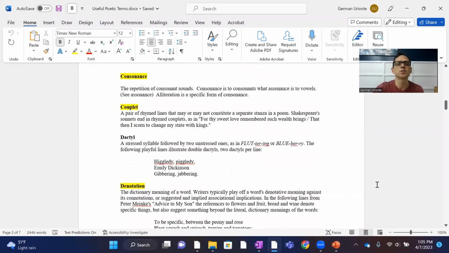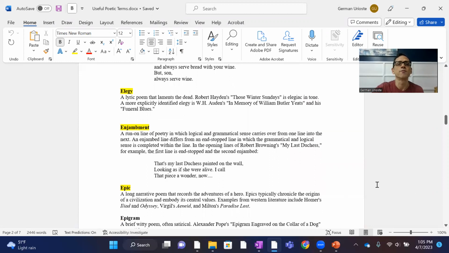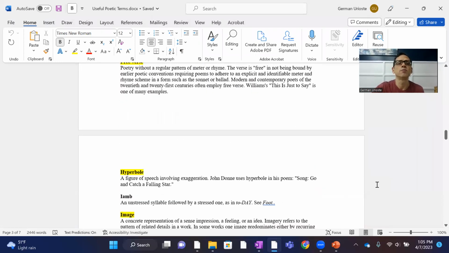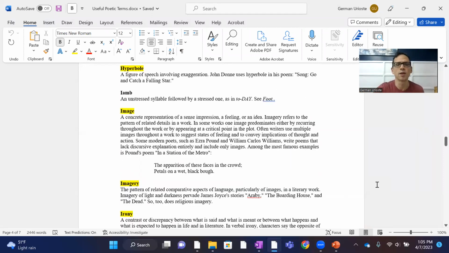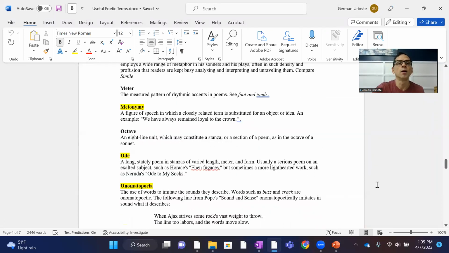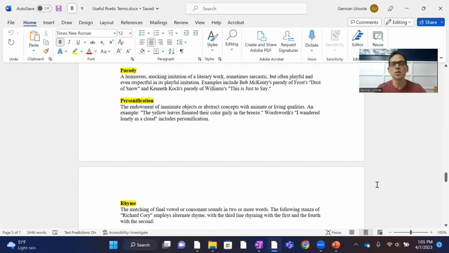Connotation, consonants, couplets, denotation, right? Some of these you should feel fairly comfortable with. Like figurative language, reverse, hyperbole, exaggeration, an image, imagery, you know that. Irony, metaphor, ode, onomatopoeia, oxymoron, parody, personification. You get the picture, right? So review those, know those terms. Some of them you will know and you won't need to review at all. Others you might spend a little bit more time with.